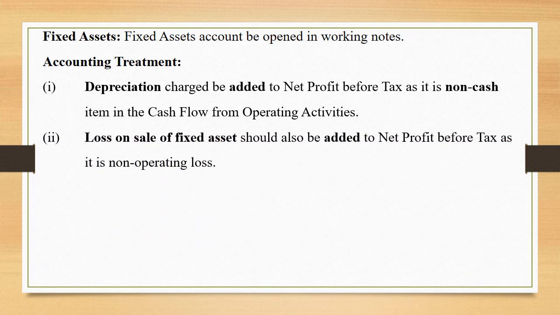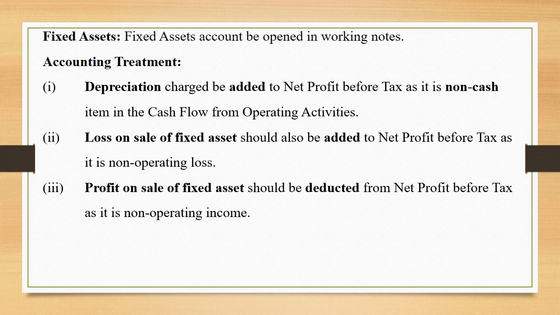Loss on sale of fixed asset is another important item related to fixed assets. So this has to be added to net profit before tax, as it is a non-operating loss, and the same has to be credited again in the ledger account of fixed asset that you have prepared in the working notes. Profit on sale of fixed asset is an income, and being a non-operating income, this has to be deducted from net profit before tax. And if it is a profit on sale of fixed asset, we will have to debit the same in the ledger account of fixed asset prepared by us.